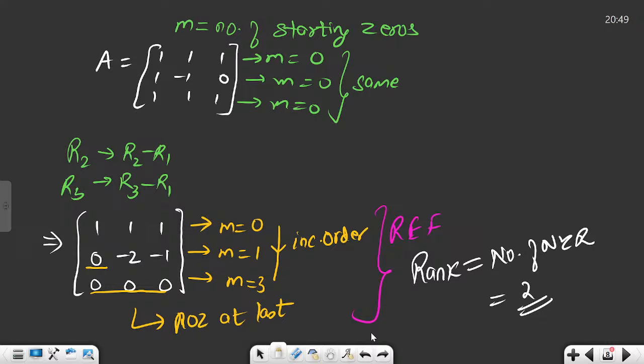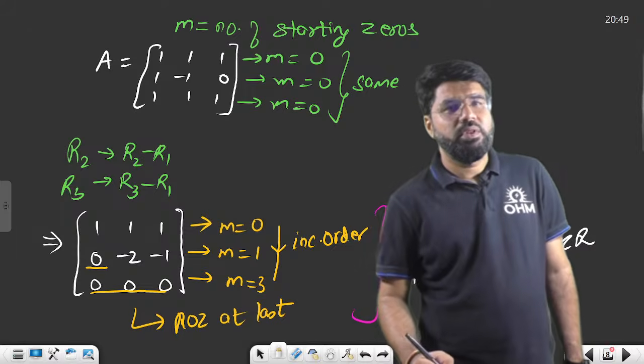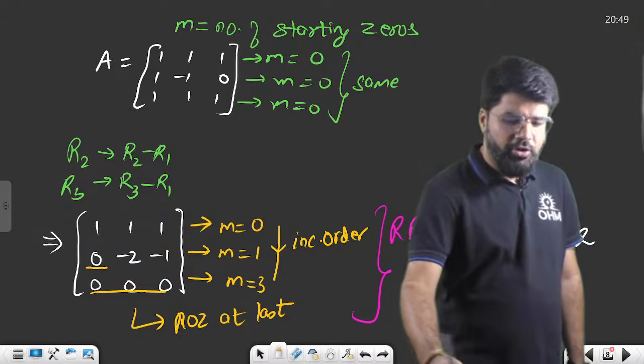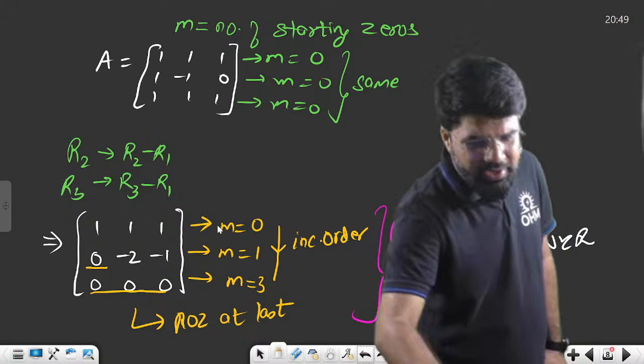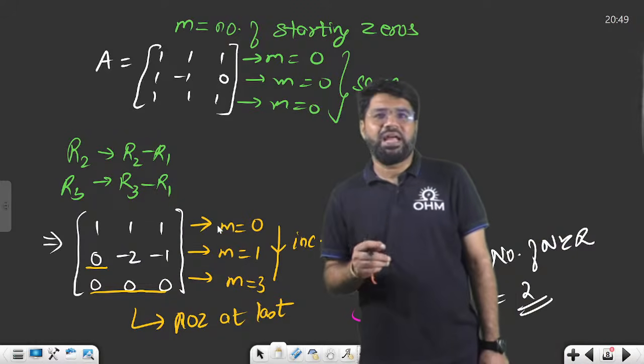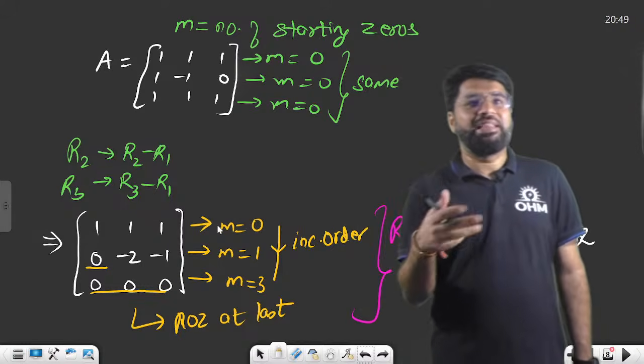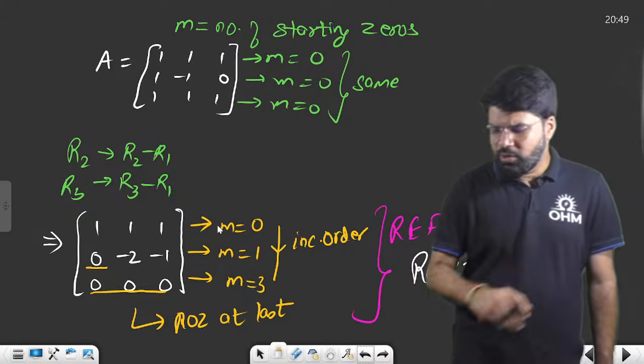Hope it is clear to you. When the matrix is in row echelon form, the rank is equal to the number of non-zero rows. If it is not directly in row echelon form, you can convert it by elementary row operations to the row echelon form.